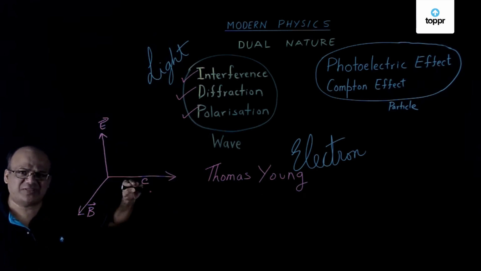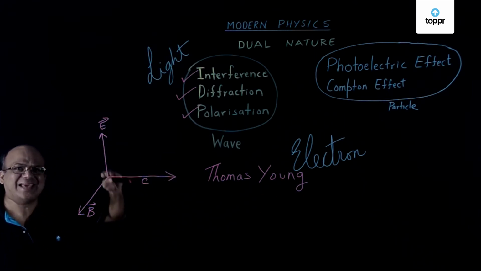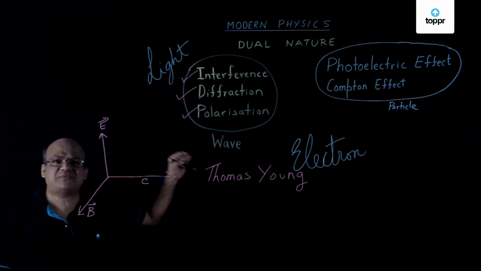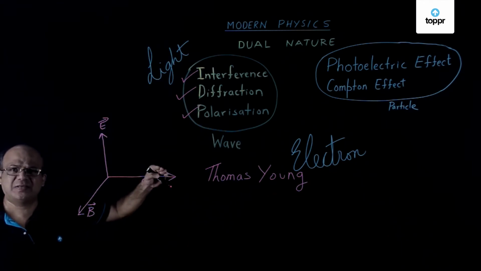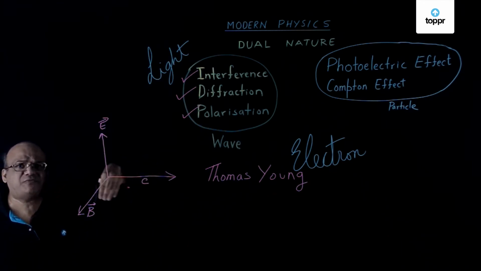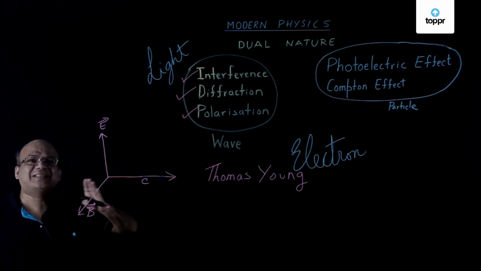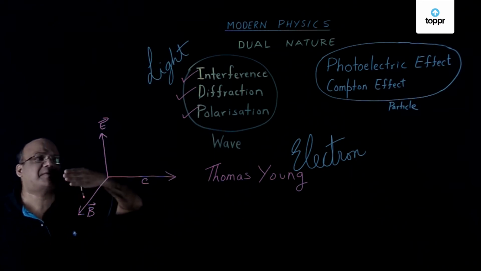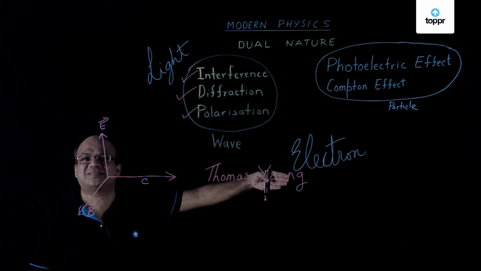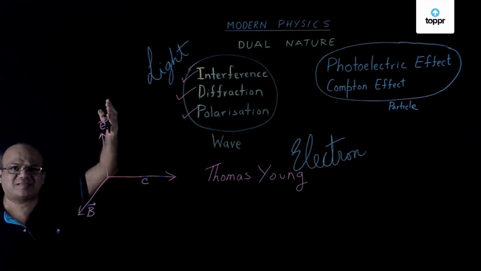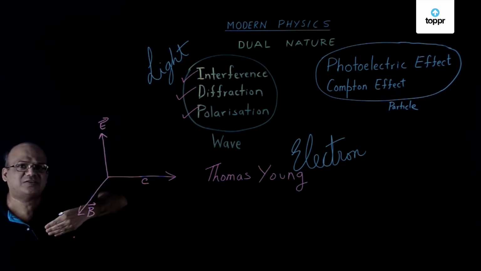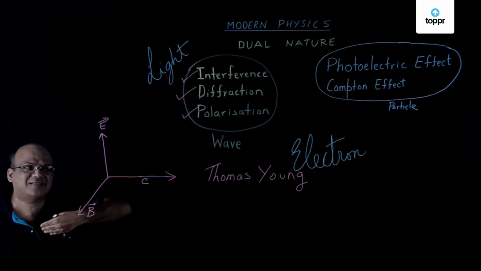In classical physics, light is an electromagnetic wave. We've got electric field oscillations, perpendicular to that magnetic field oscillations, and the light propagates perpendicular to these two oscillations. Say the electric field oscillations are along y-axis, the magnetic field oscillations are along z-axis.